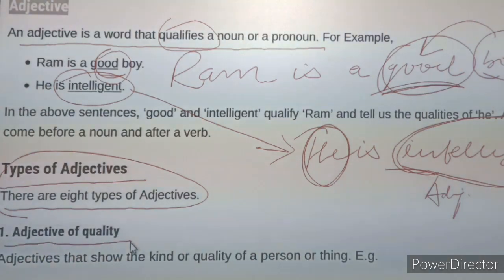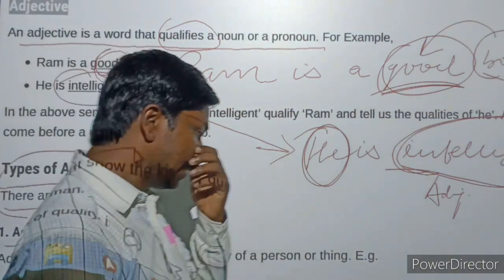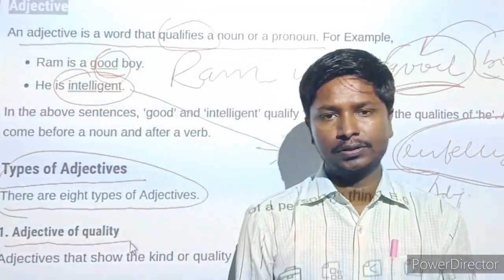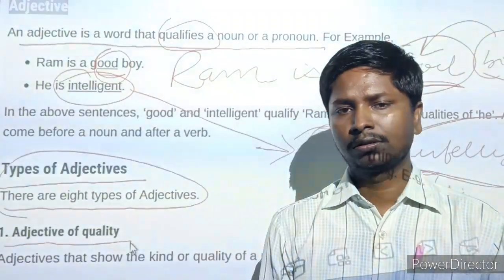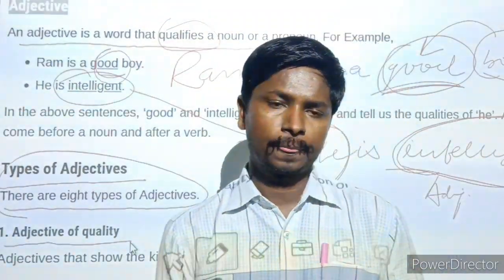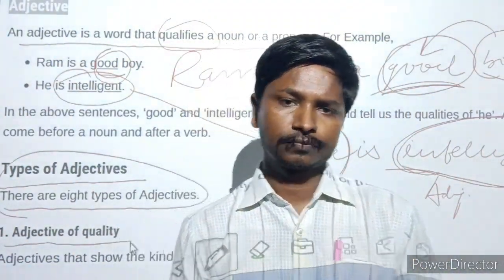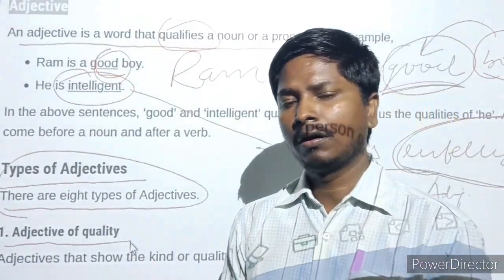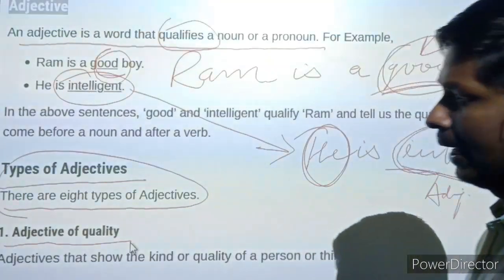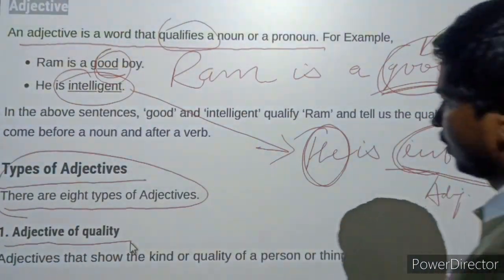Adjective of quality means the word that shows the kind or quality of a person or thing, of a place. It means any type of noun that is qualified is known as adjective of quality.